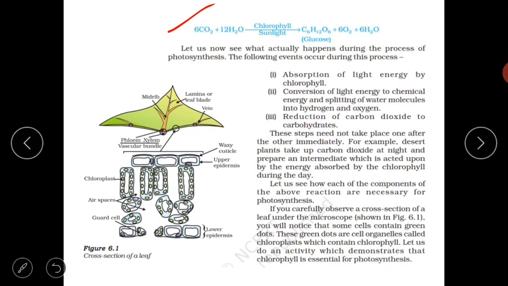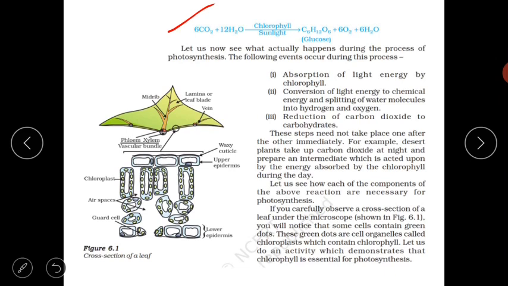You have studied in class 9 that the chloroplast has some parts: grana and stroma. Inside the grana, thylakoid is present, and inside the thylakoid chlorophyll is present. That's why the light reaction occurs in the grana of the chloroplast, and it requires light. So this is the light reaction.